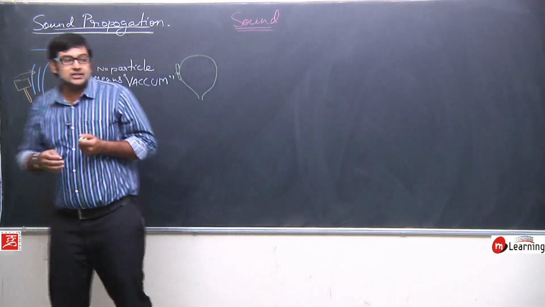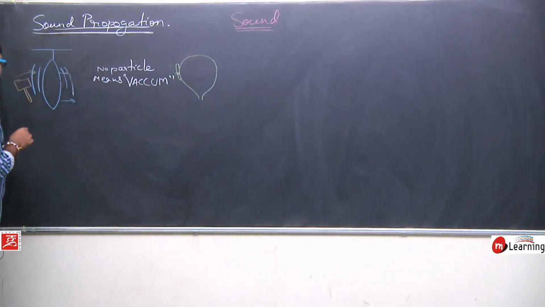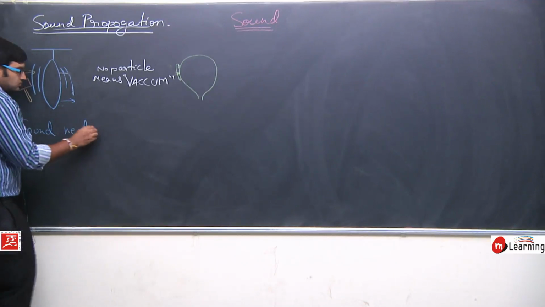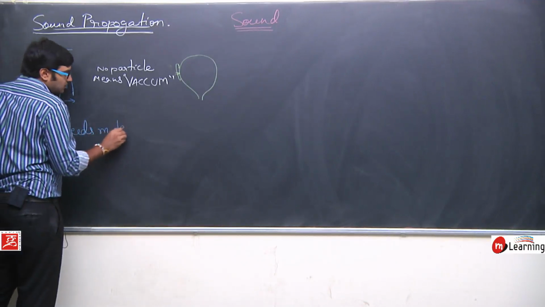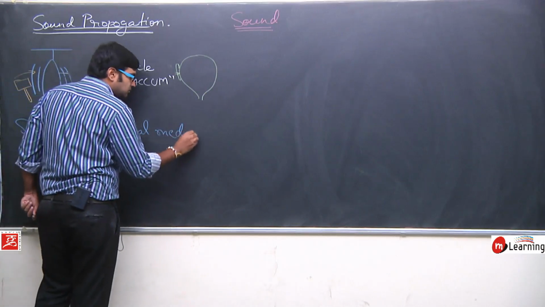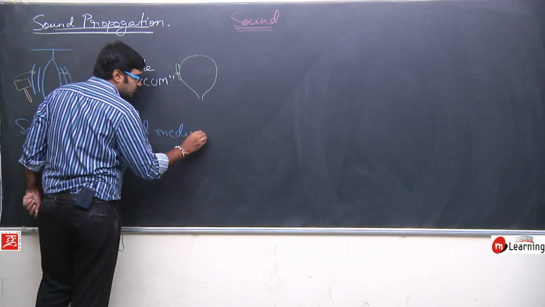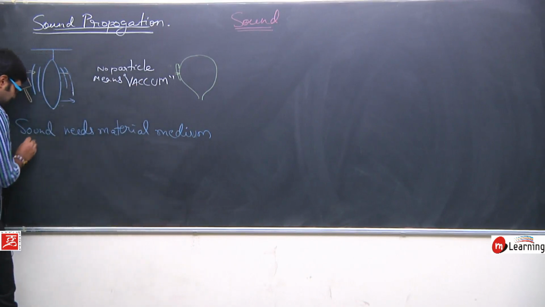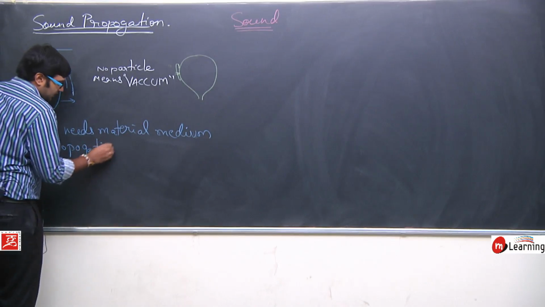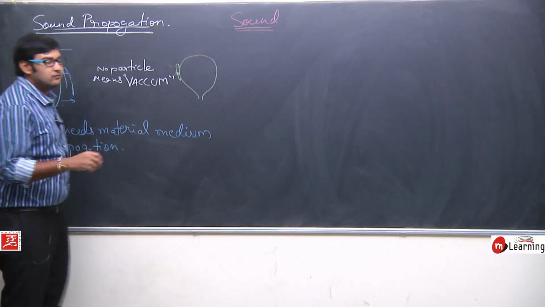So the most important point is: sound needs a material medium for propagation.